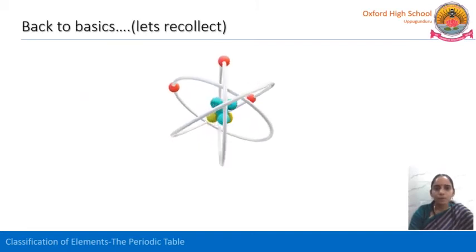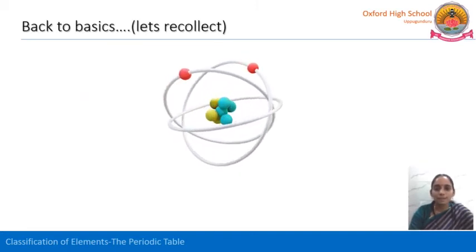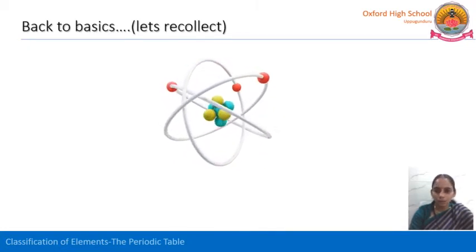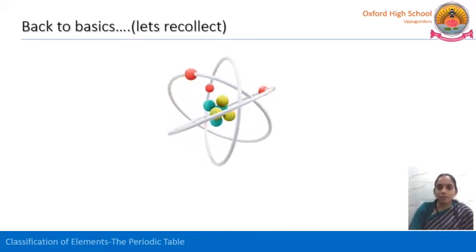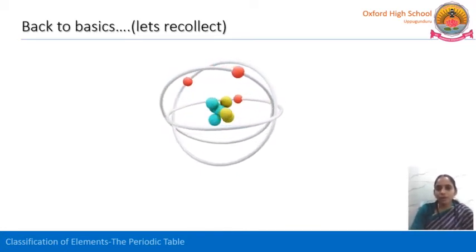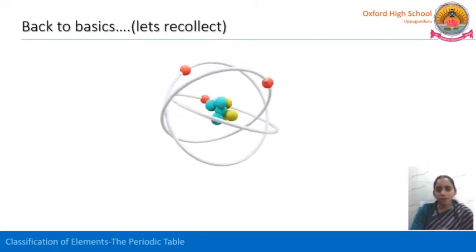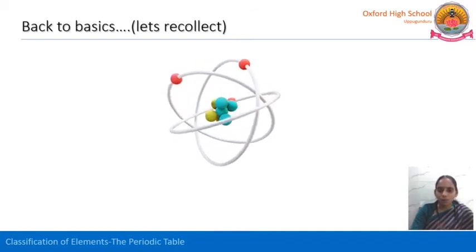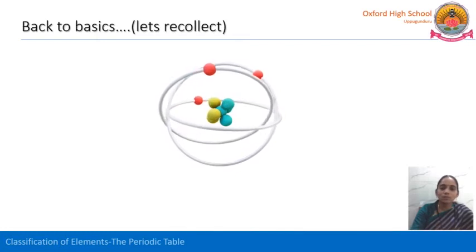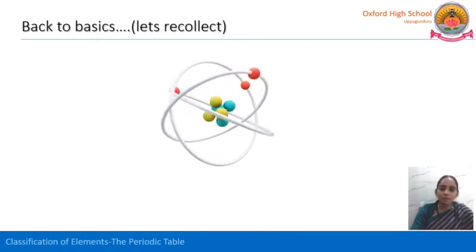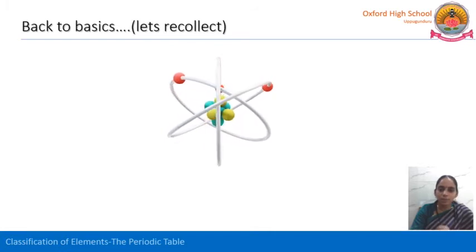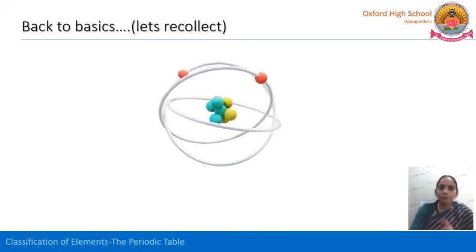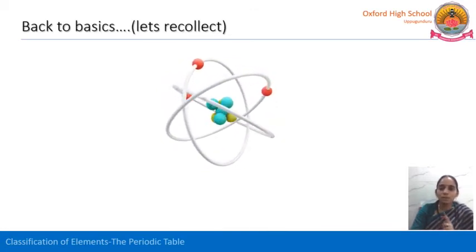Before going to the next topic, I just want to recollect the basics for you: what is an orbital, what is an orbit, and how to write the electronic configuration. Just observe the picture, how the electrons are revolving around the nucleus. The yellow color and blue color are the nucleus, nothing but protons and neutrons in a nucleus. That is the positively charged nucleus. And the negatively charged electrons are revolving around the nucleus in particular orbits. The path around the nucleus is called an orbit. The region where the probability of finding an electron is more is called an orbital.